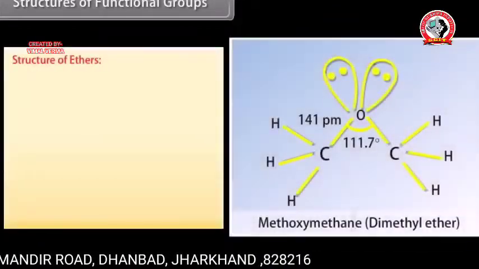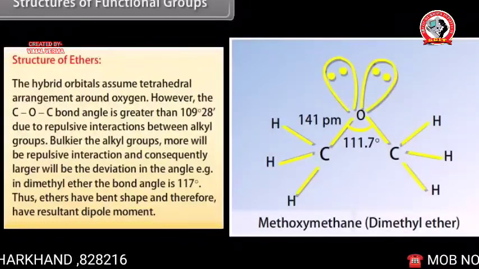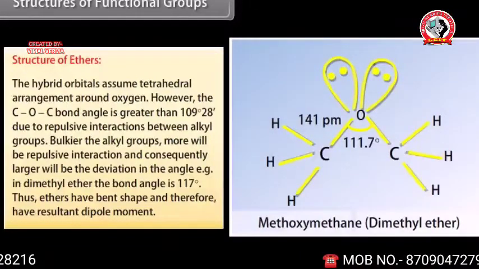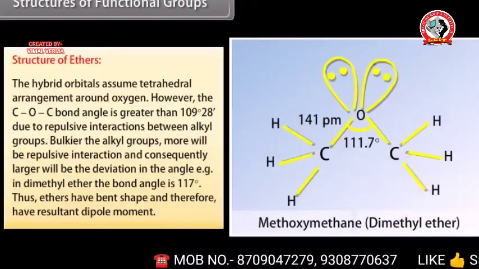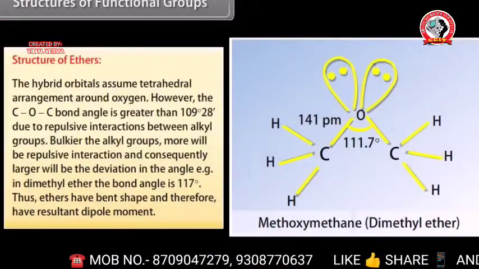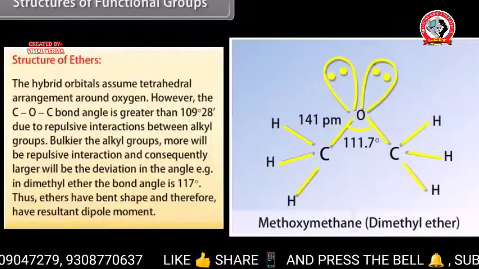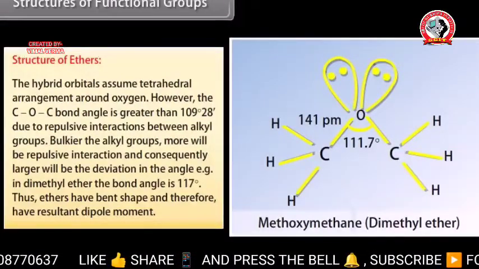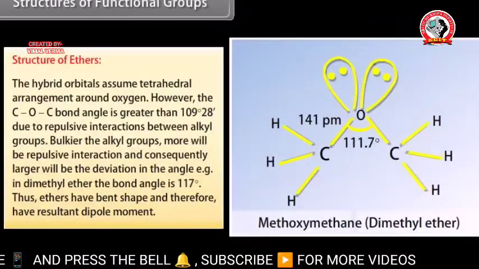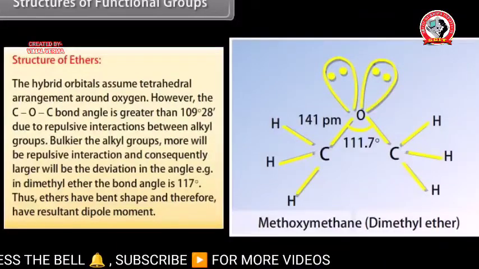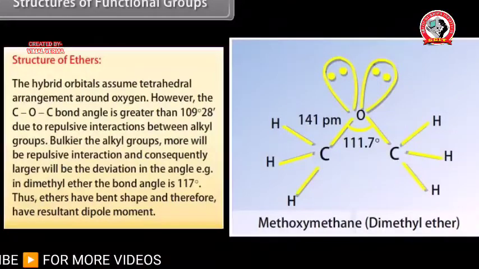Structure of ethers. The hybrid orbitals assume tetrahedral arrangement around oxygen. However, the C-O-C bond angle is greater than 109 degrees 28 minutes due to repulsive interactions between alkyl groups. The bulkier the alkyl groups, the more will be the repulsive interaction, and consequently the larger will be the deviation in the angle. For example, in dimethyl ether, the bond angle is 117 degrees. Thus, ethers have bent shape and therefore have resultant dipole moment.